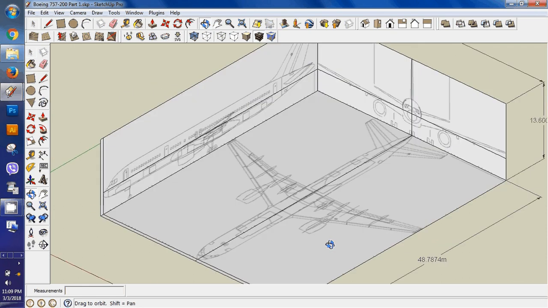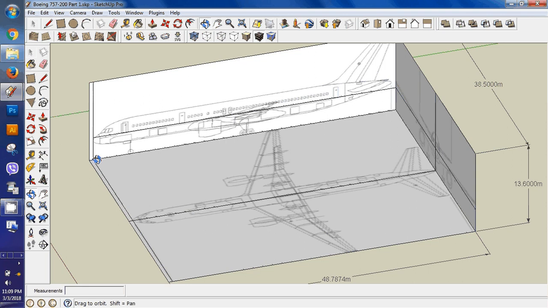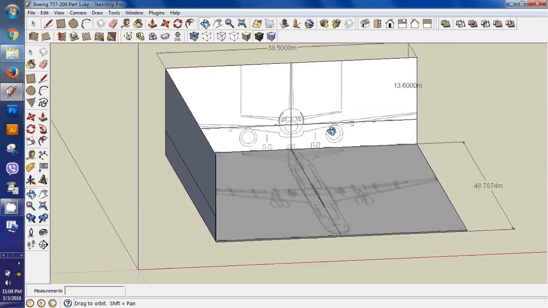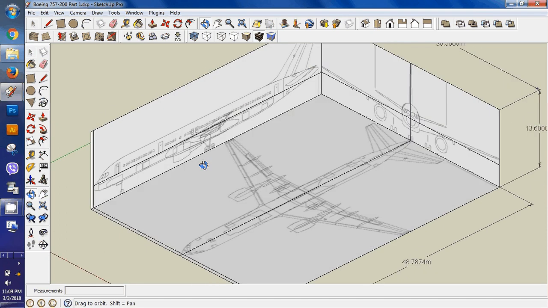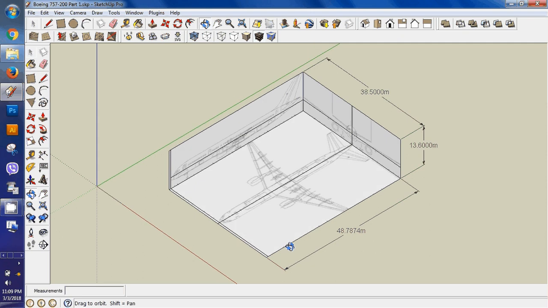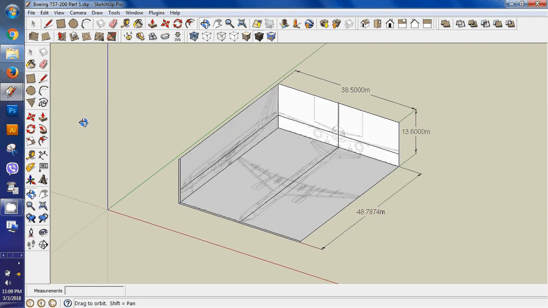And I have drawn these reference lines as guidelines to maintain the symmetry of the model. Let me show you how I designed this.